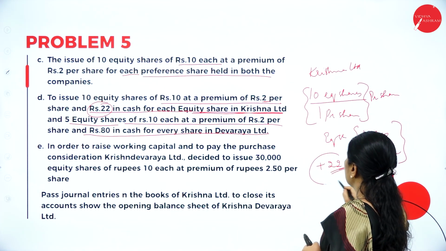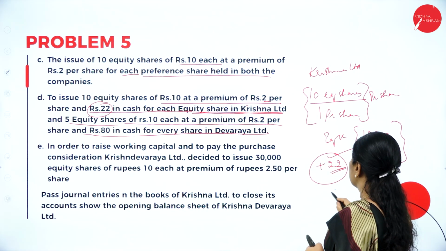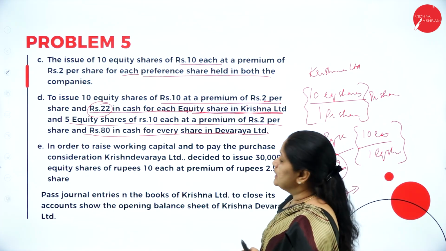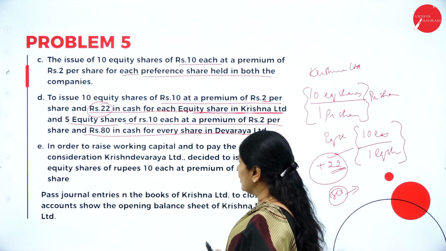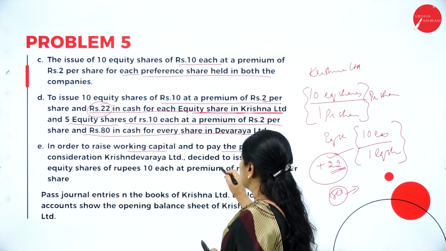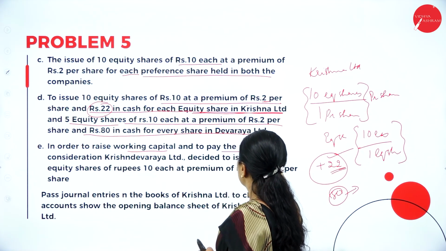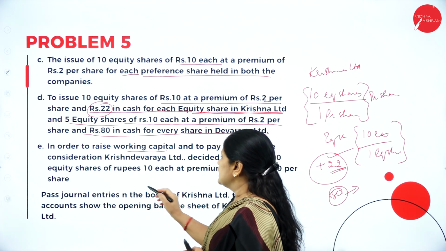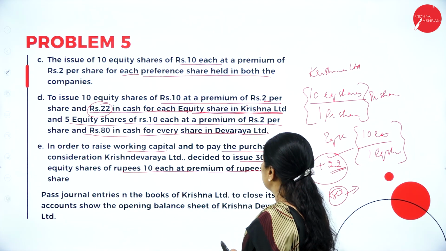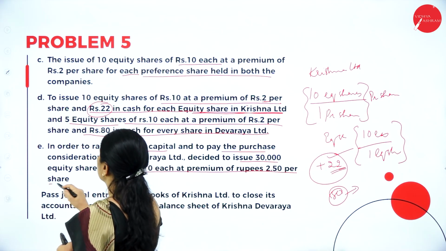Now, for Krishna Limited, they are paying 22 rupees in cash, whereas for Devaraya Limited, they are paying 80 rupees in cash.